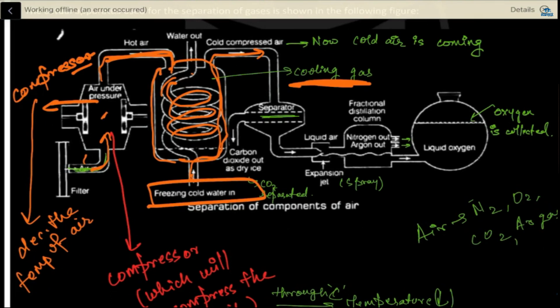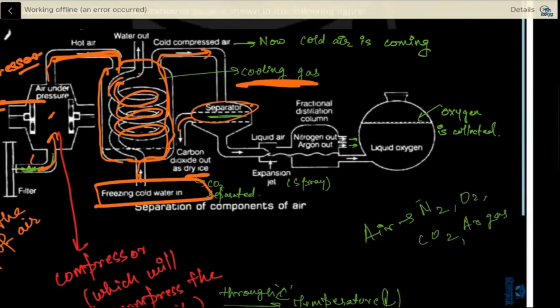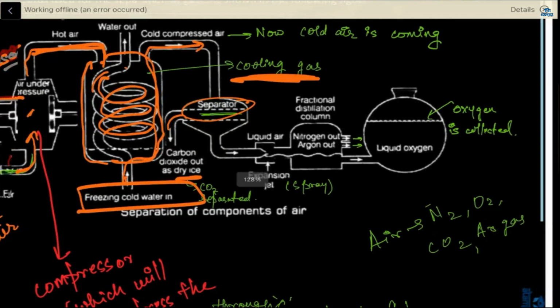Now here what will happen? This is the separator, and from this path your carbon dioxide will come out as dry ice. Your nitrogen and oxygen will go from this part, and here is an expansion jet.